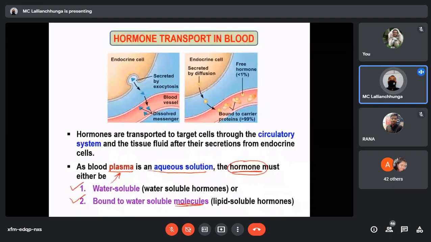So it should bind to water-soluble molecules. These soluble molecules are nothing but proteins. This group of hormones are the lipid-soluble hormones. You remember, steroid hormones as well as the thyroid hormones. It will be clear in the next slide.